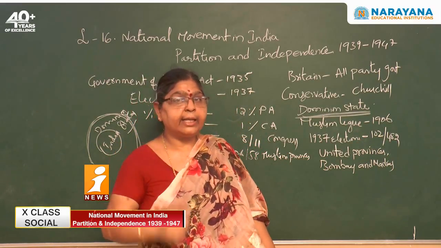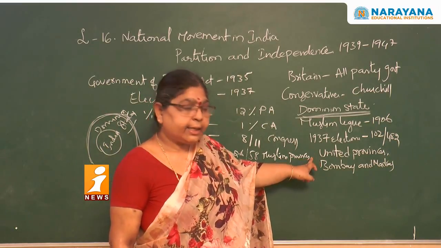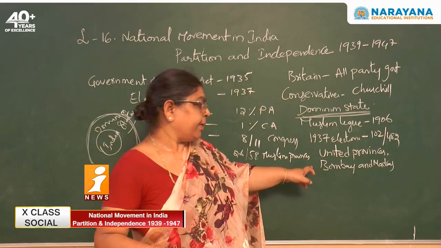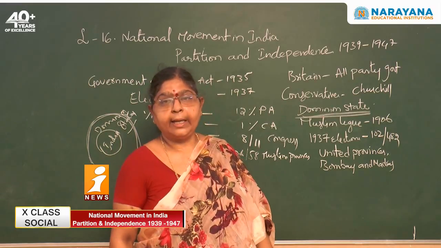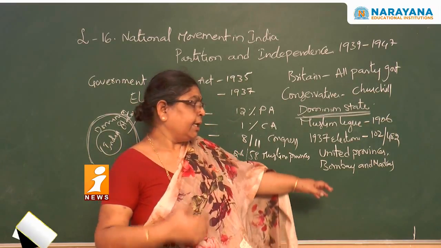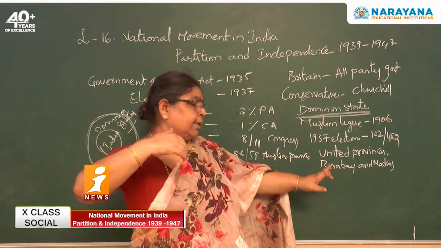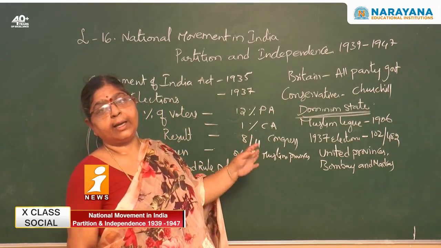That also, where they won, they won those seats from United Provinces, that is Uttar Pradesh, Bihar region, Bombay and Madras. That means in the north, Uttar Pradesh, Bihar and these regions, and in the south only Madras.